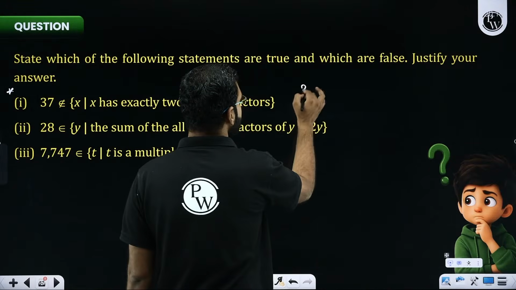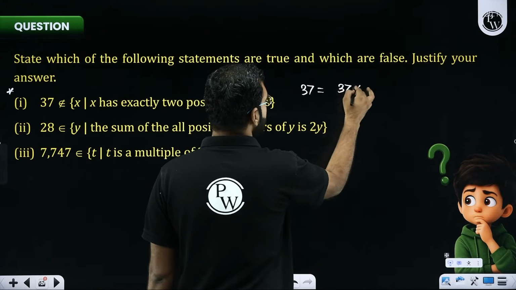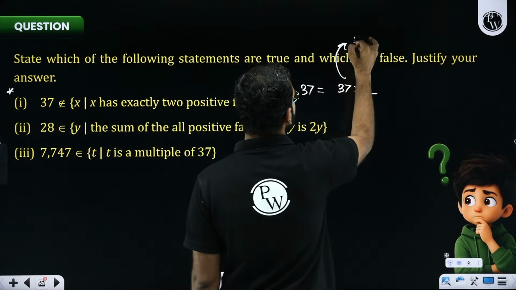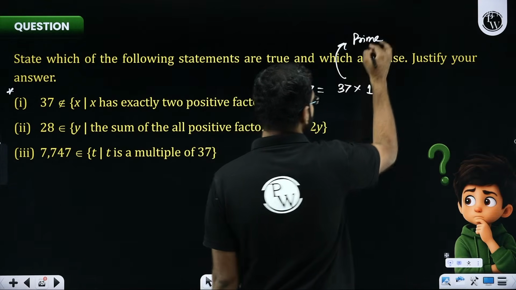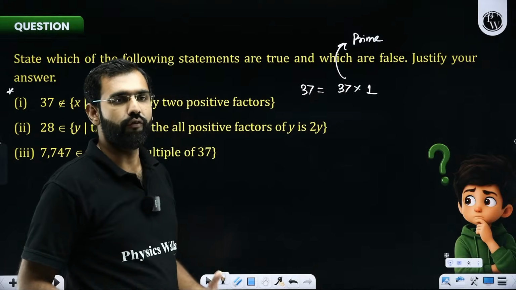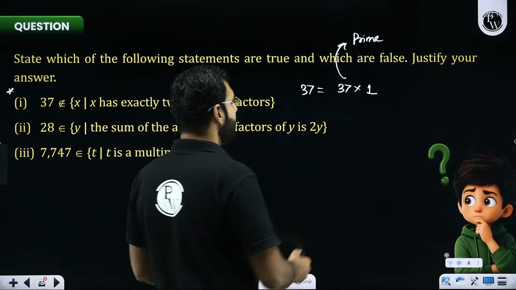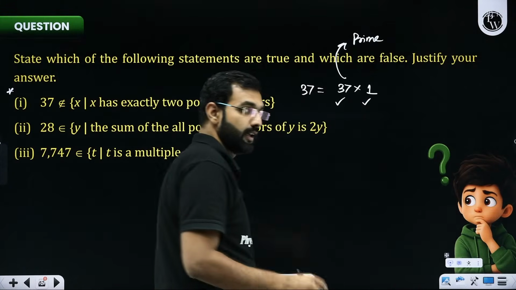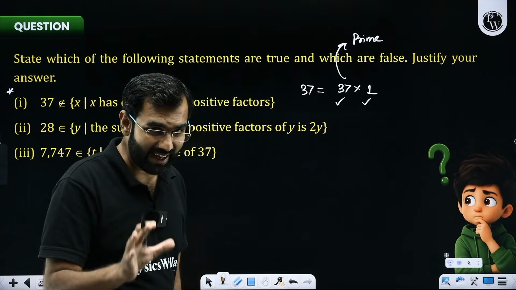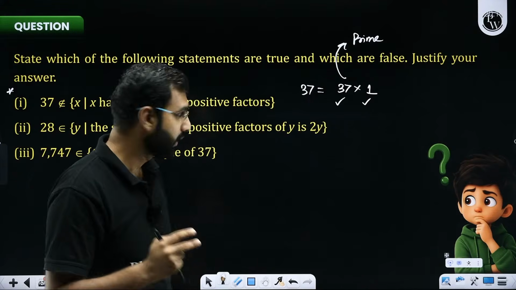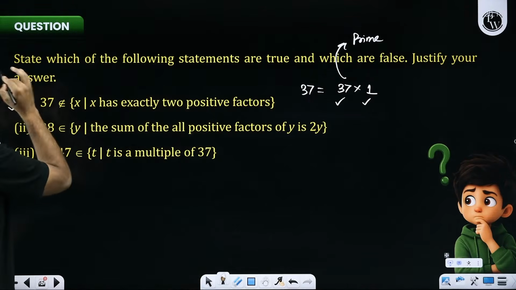Let's check it for 37. 37 can be written as 37 into 1. And 37 we know is a prime. So there is no other choice I have for 37. Factors means what? The divisors, the numbers which can divide 37. So 37 is divisible by 37 and 1 only. So it indeed has exactly and only 2 factors. So statement 1 is true.